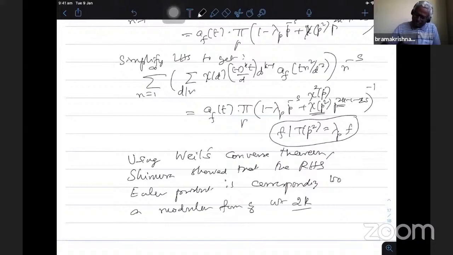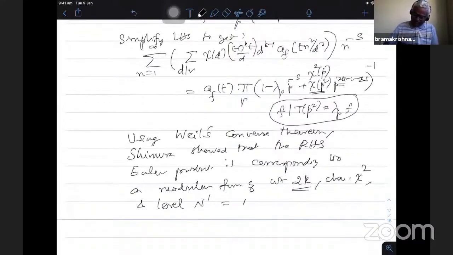That 2k comes from this character chi square, where chi is the original character we started with. The level n prime he could not determine from this initial argument, but he conjectured that it is equal to n by 2.